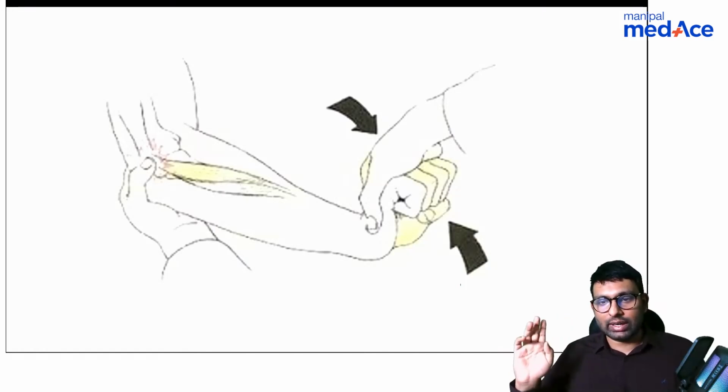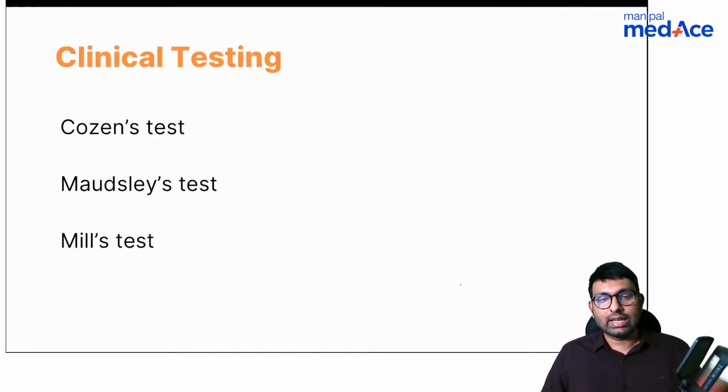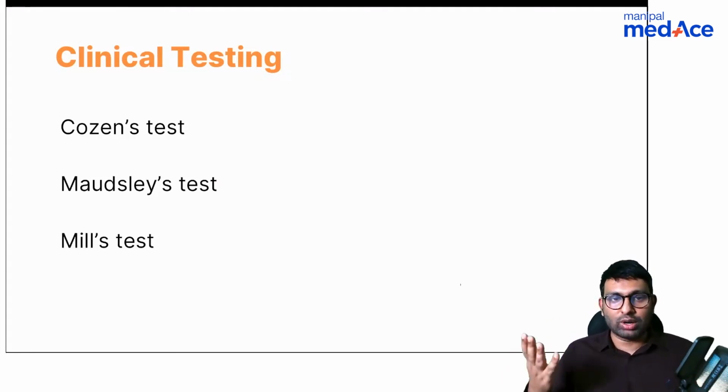Okay, one is Cosin's test. The second test, the one that I wanted to talk about, is Maudsley's test. Okay, Mills is also the right answer, but Maudsley's is one of the ones that is mainly used. Maudsley's test and Mills test. Okay, so three tests in together. Dr. Jain was right. Mills test is something I didn't expect you to know. I thought Maudsley's and Cosin's.